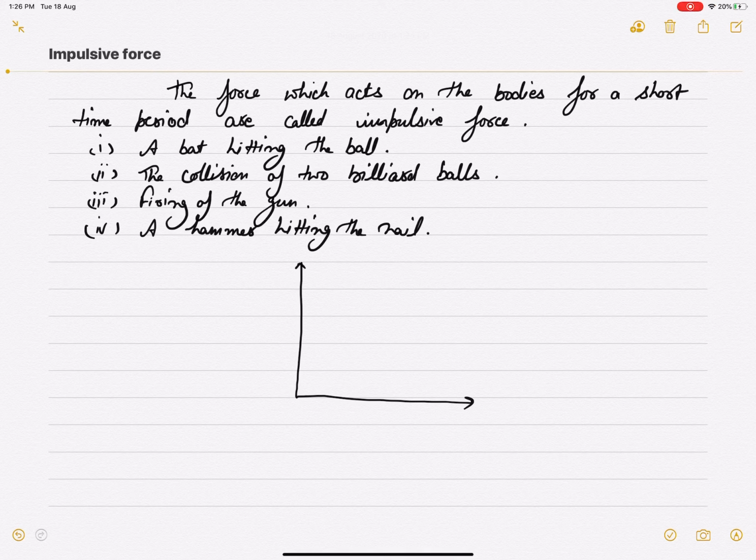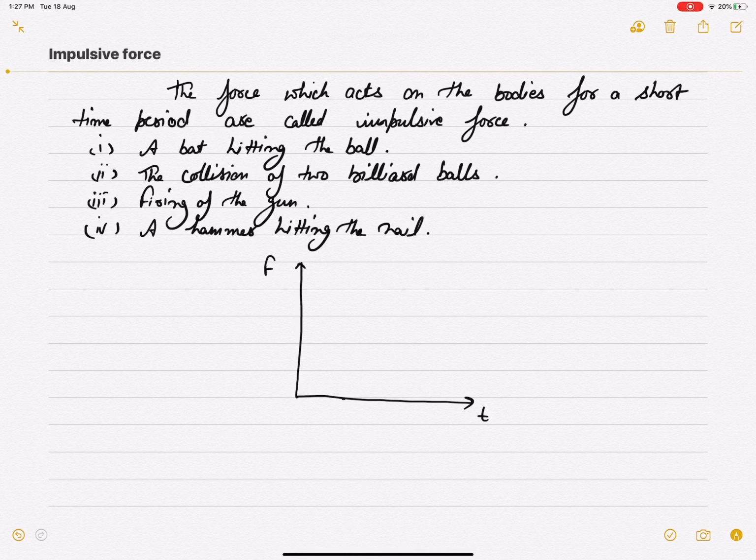But just take it as a method of knowing the impulsive force: whenever the force is applied for a very small time period, and it goes from 0 to the highest value and then comes to 0 again in that small time period, then it will be an impulsive force. So here I am telling you the impulsive force with respect to the graph. The y-axis is representing force and the x-axis is representing time.